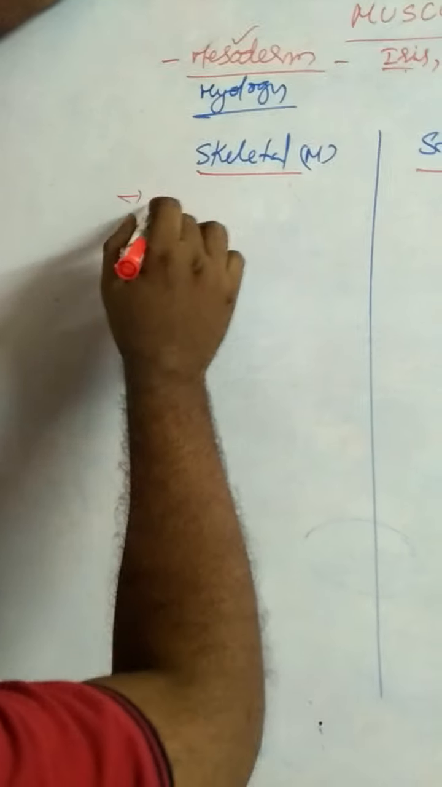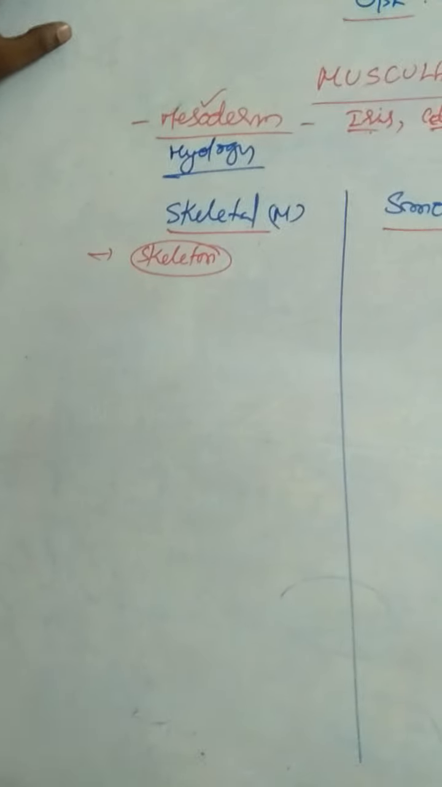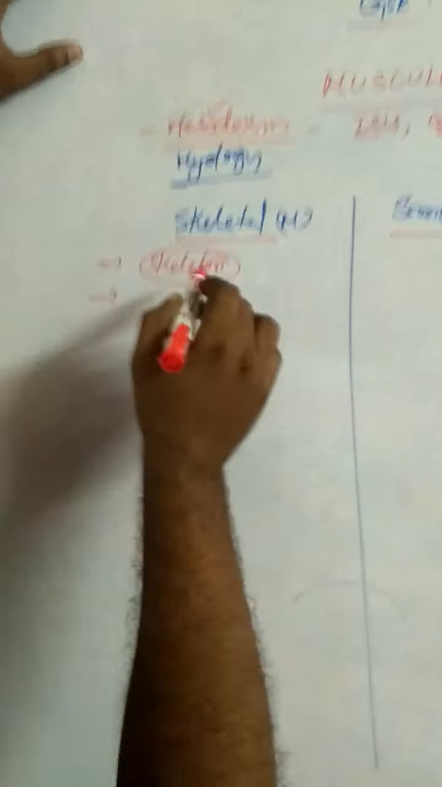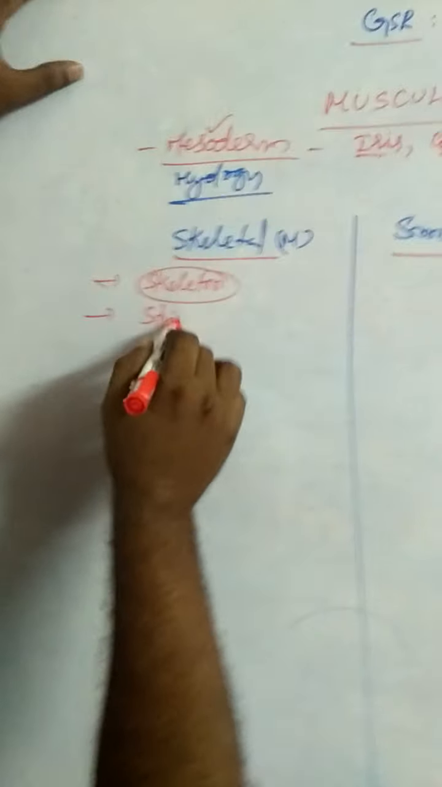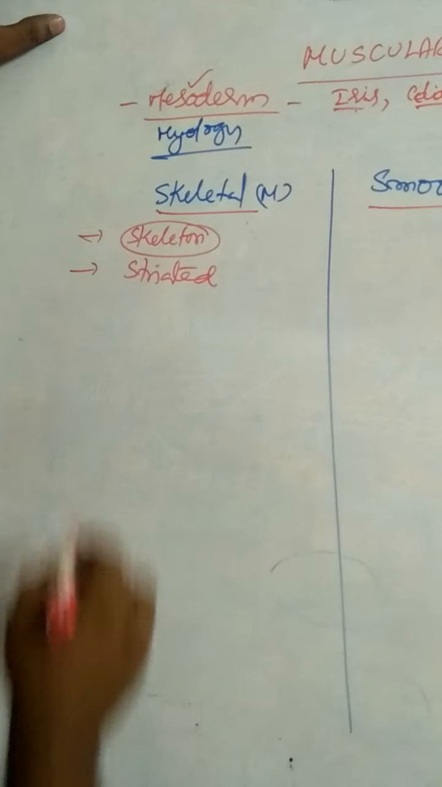Why are they called skeletal muscles? Muscles that attach to the skeleton are called skeletal muscles. Skeletal muscles are striated muscles. Why are they called striated muscles?